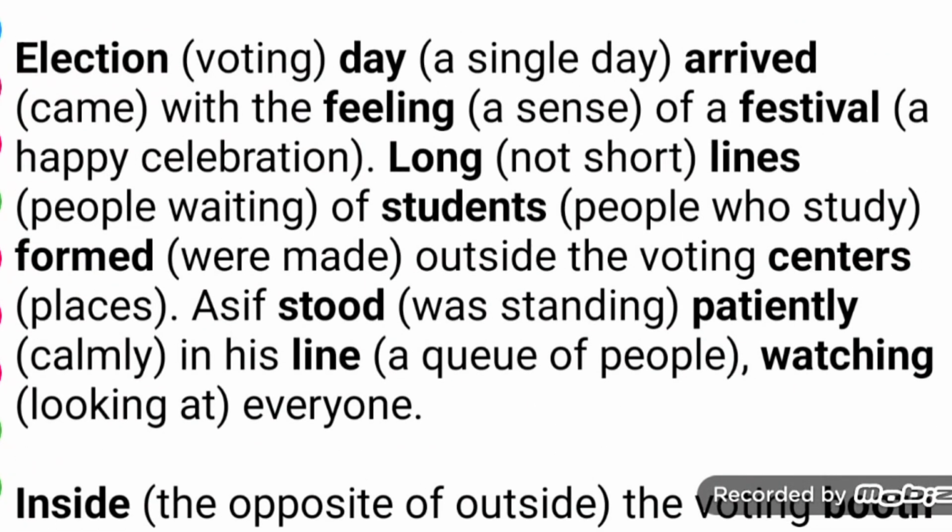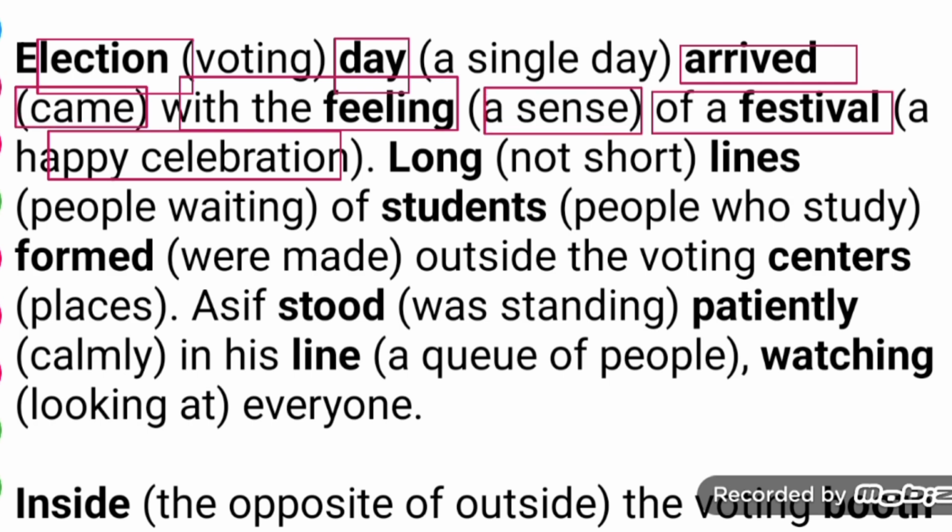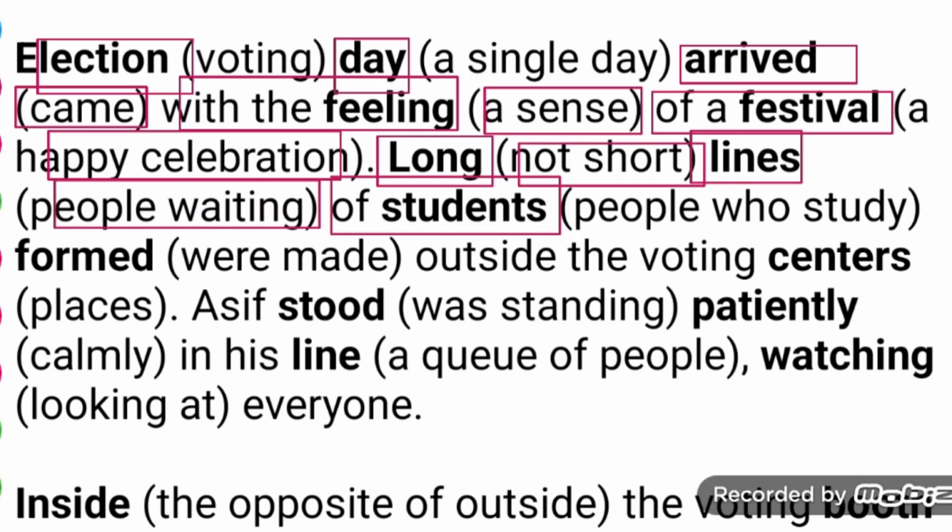Election day arrived with the feeling of a festival. Festival means happy celebration. Arrived means it came. Feeling means a sense. A long line of students: long means not short. Lines mean people waiting. Students, as I told you.